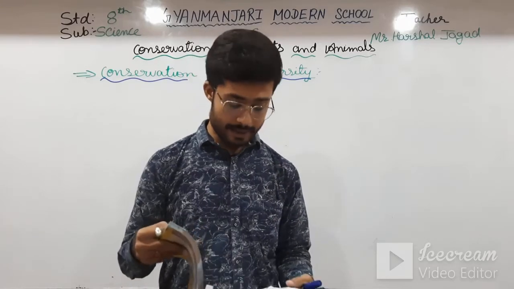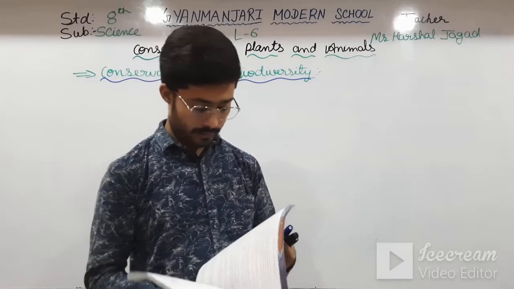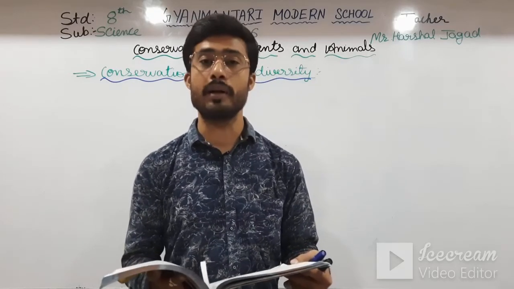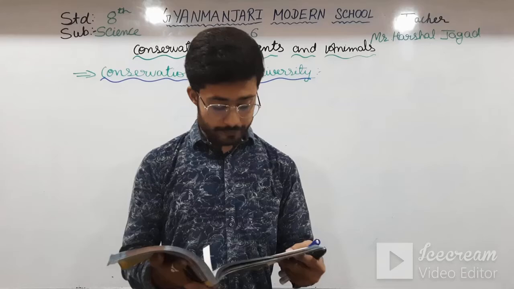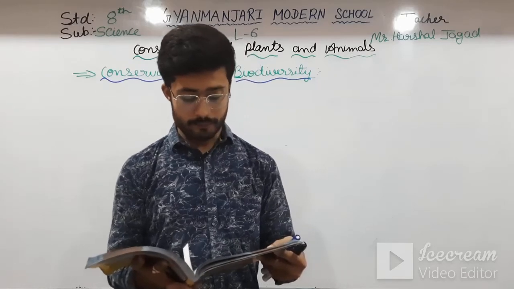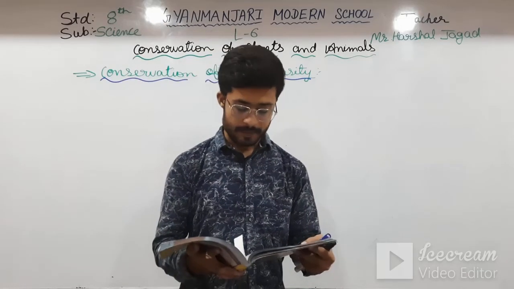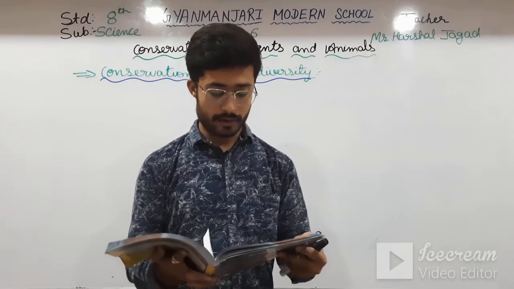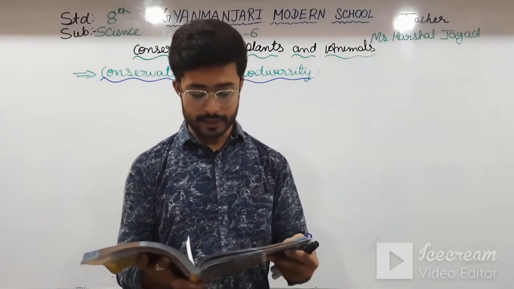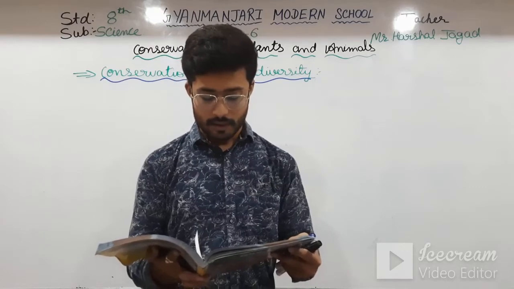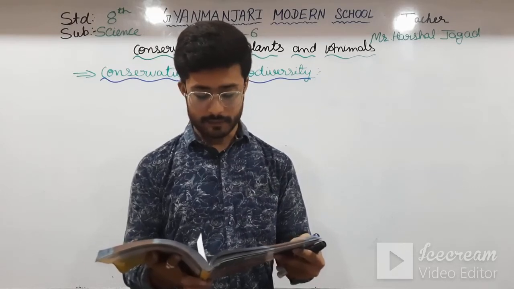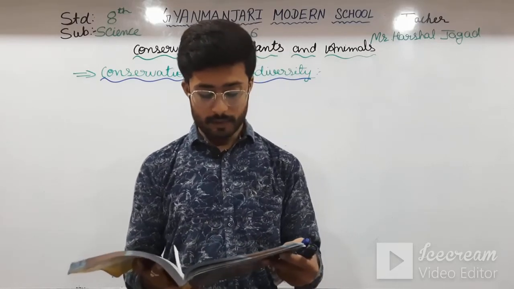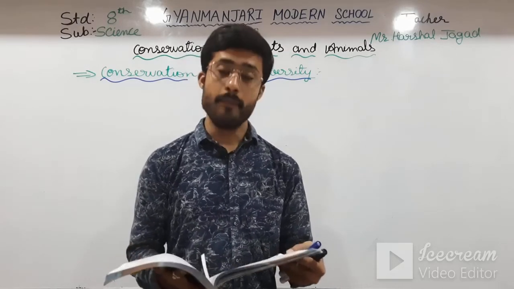See here, I am reading it again. It is very important for us to manage and preserve the plants and animal species all over the world. The practice of managing and preserving plants and animal species to prevent them from getting extinct is called conservation. Many national and international organizations are taking several measures to conserve the biodiversity. Some of these measures are listed below.